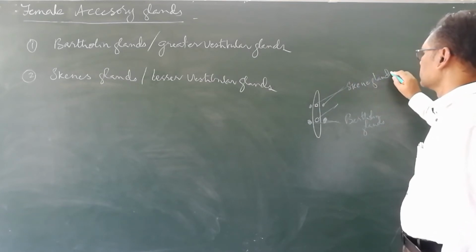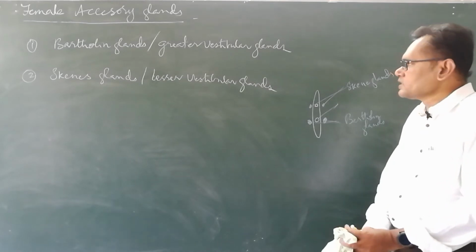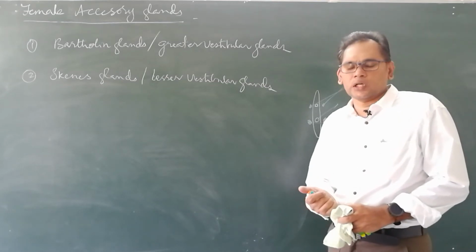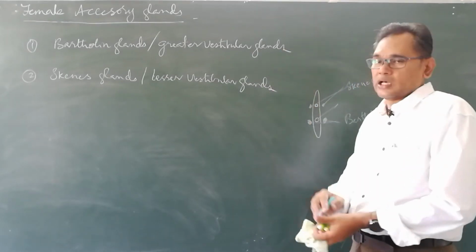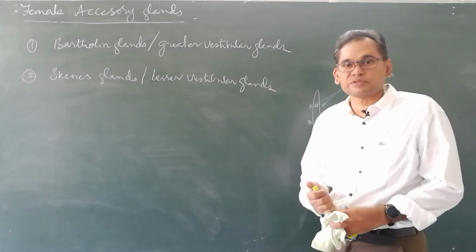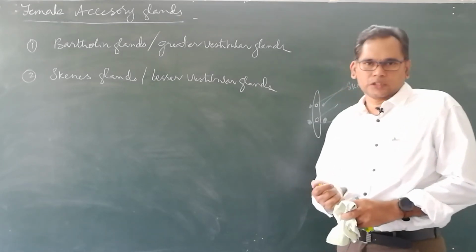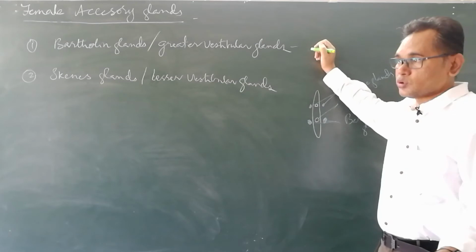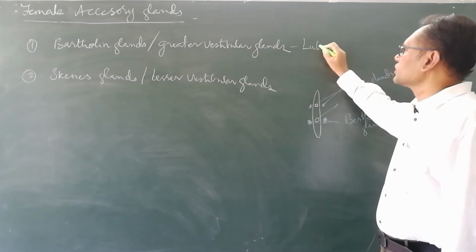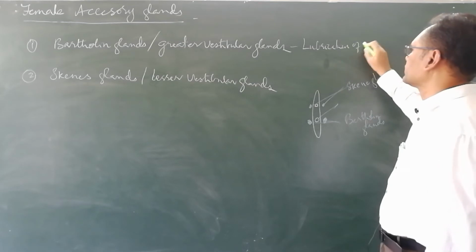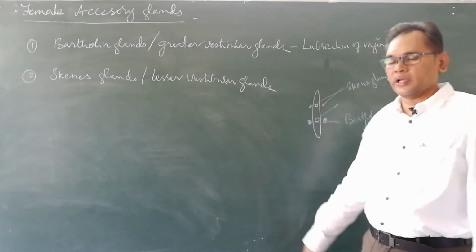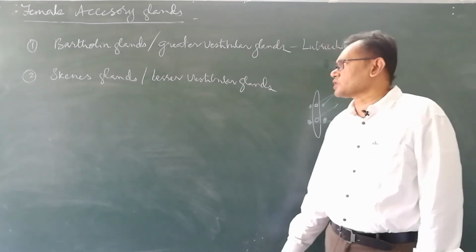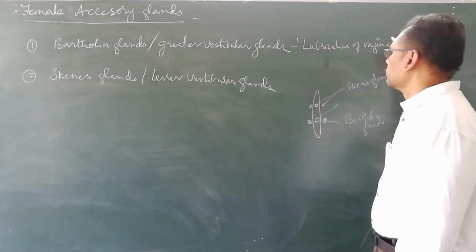Now what is the function of Bartholin glands or greater vestibular glands? When stimulated during sexual intercourse, they release some secretions which are sticky and mucus-like. Now these secretions are useful for lubrication of the vagina. During sexual intercourse, when they get activated, they release some secretion. These mucus secretions lubricate the vagina.